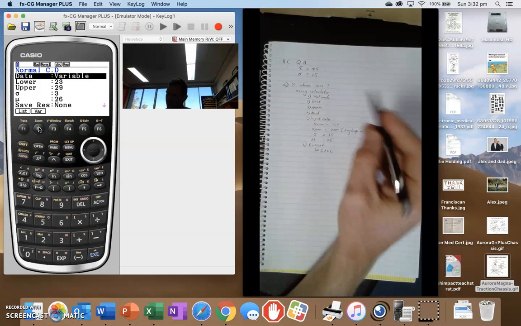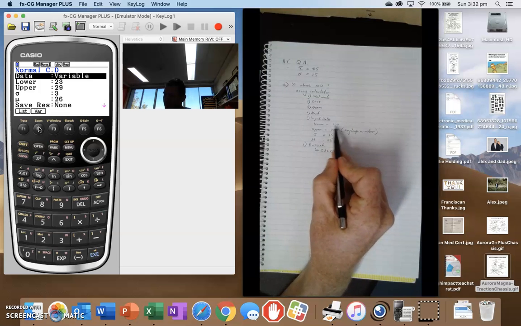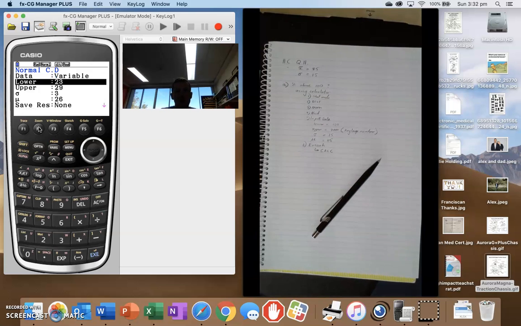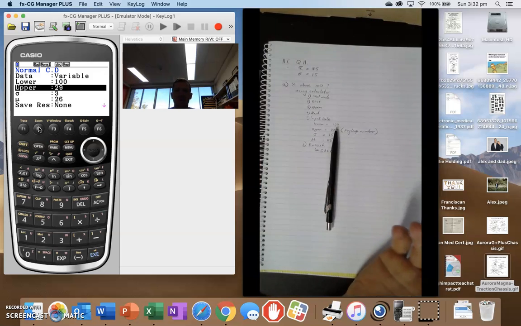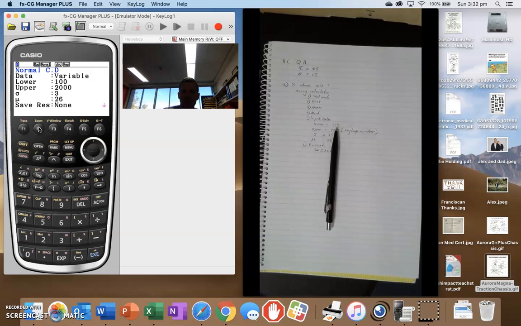Now I'm going to put in my variables. I've listed my variables. That's important. So my lower value is 100. Remember, I want what is above. So my lower one is that limit, 100. My upper, I've said 2,000 here. It can be 1,000,000. It can be 1,000. You just got to pick a number that you know is higher than the highest possible score. You may not know what the highest possible score is, so just make a number up which you think is so extreme that it's never going to happen. I reckon 2,000 is fine.